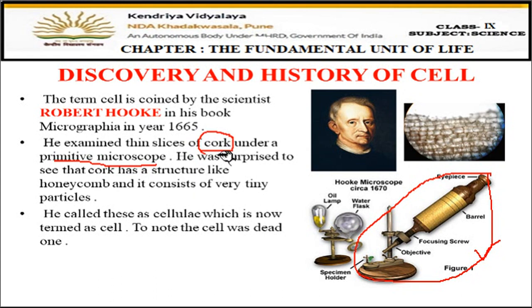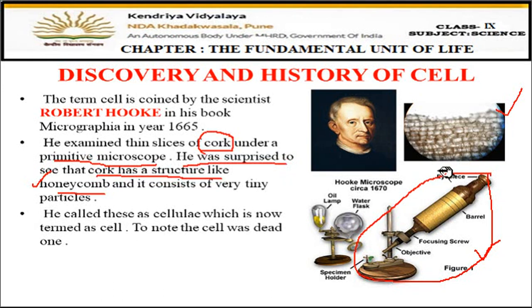When he observed these cork cells under the microscope, he was surprised to see that the cork had a honeycomb-like structure. So when he observed these cork cells under the microscope, he found that they looked like a honeycomb. This is the structure which he saw under the microscope.